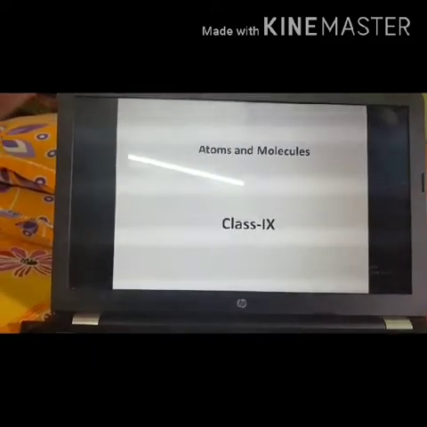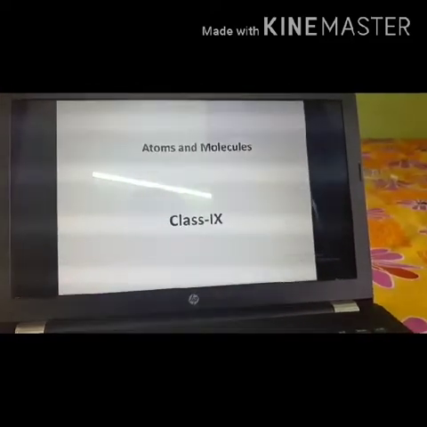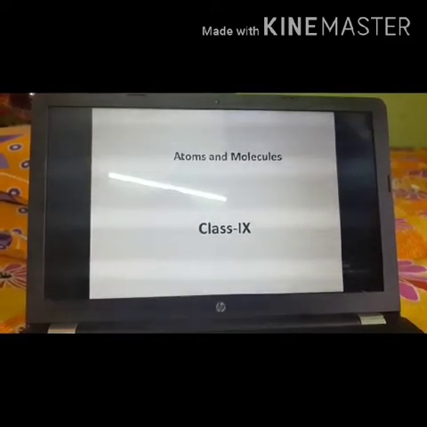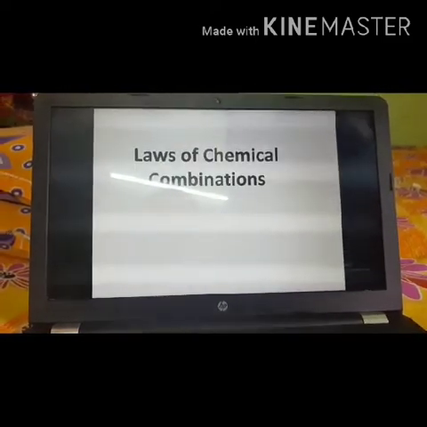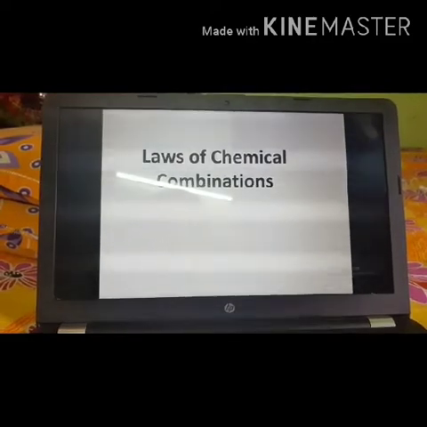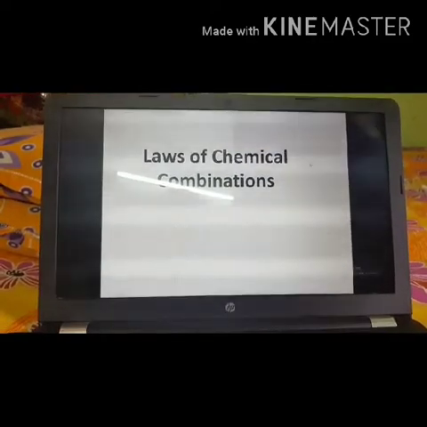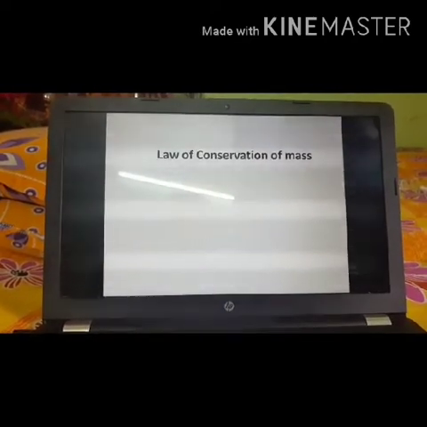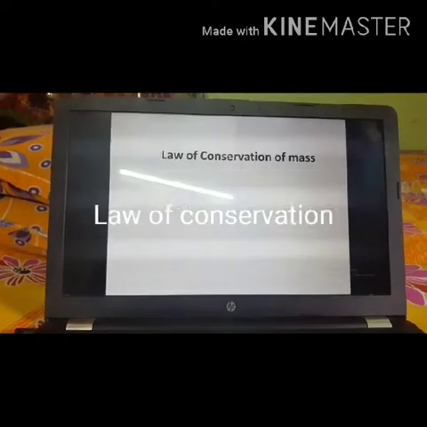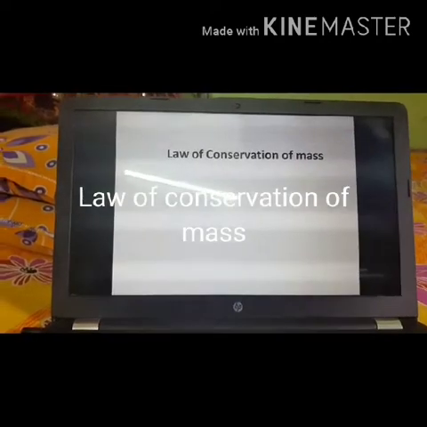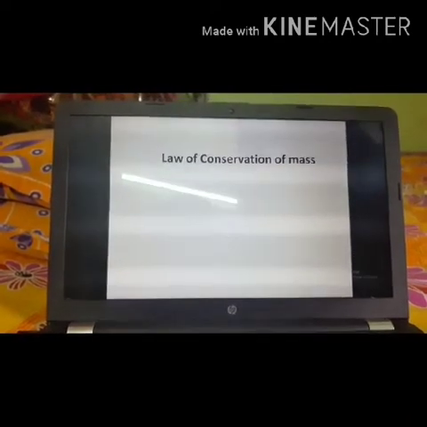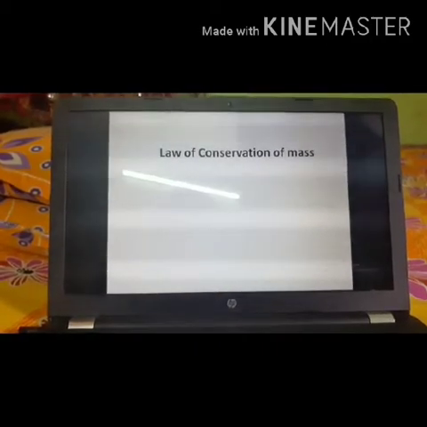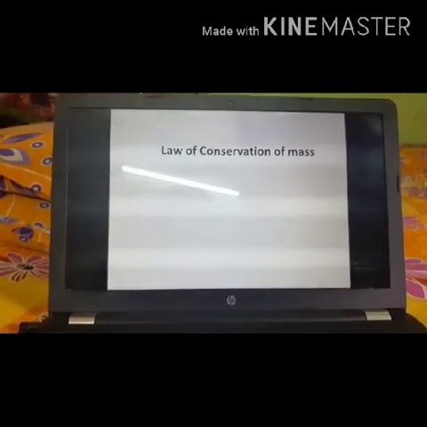But before that, you have to know about the two basic laws of chemical combination. One is called the law of conservation of mass, another is the law of constant proportion. First of all, we will describe the law of conservation of mass, which was proposed by scientist Antoine Lavoisier, who is known as the father of chemistry.